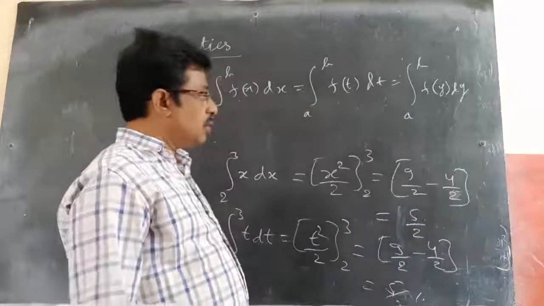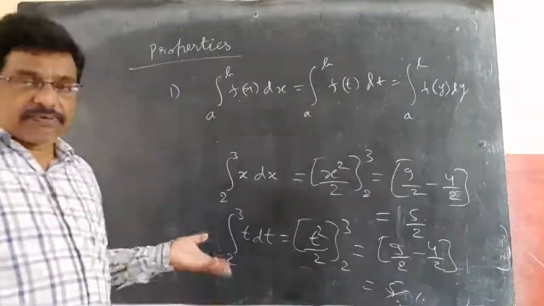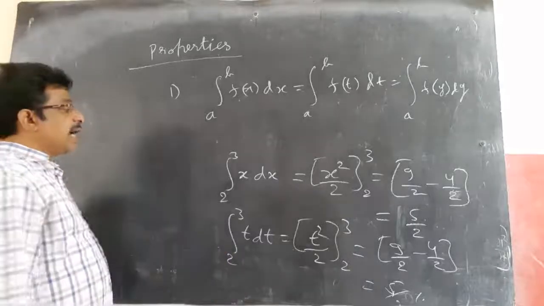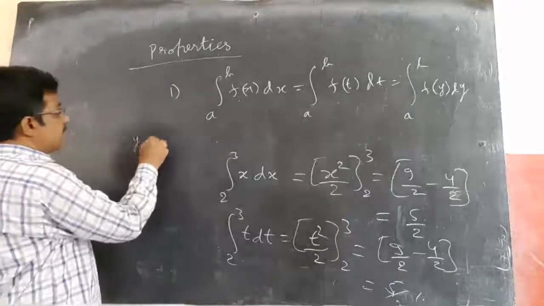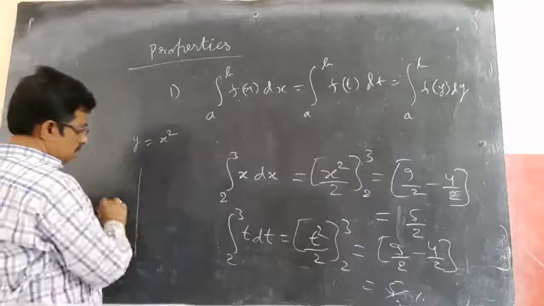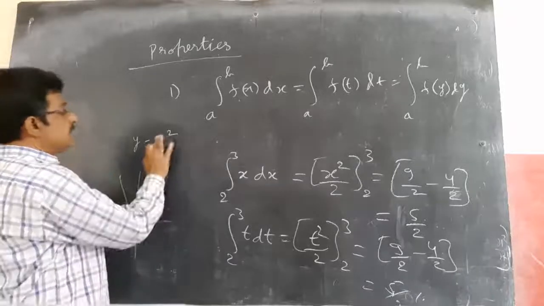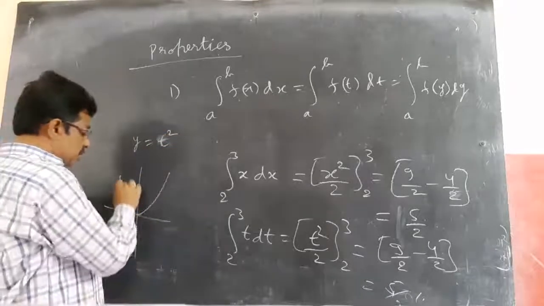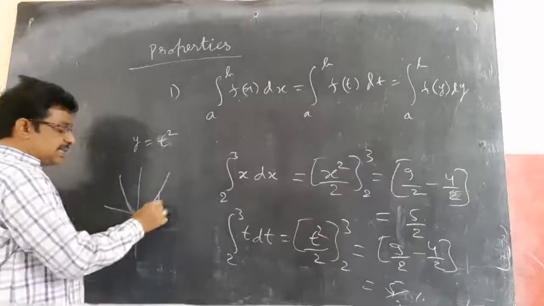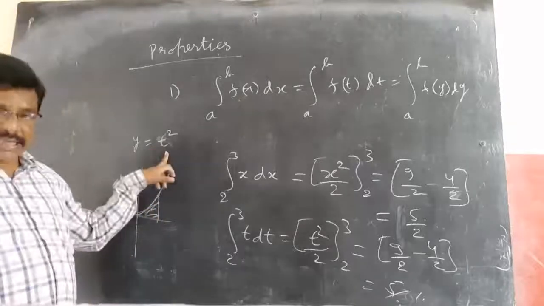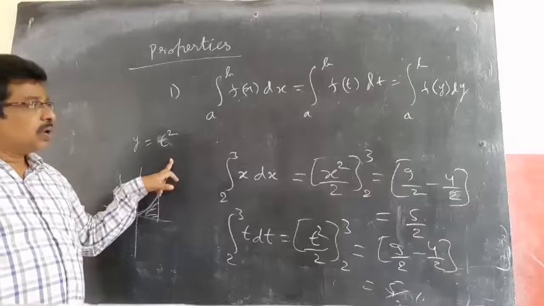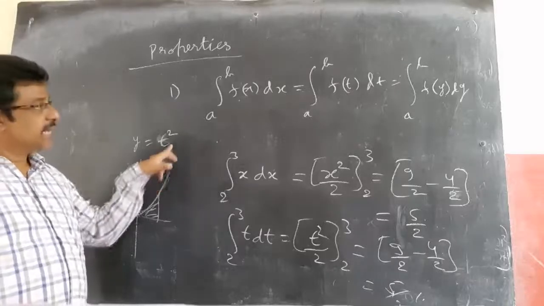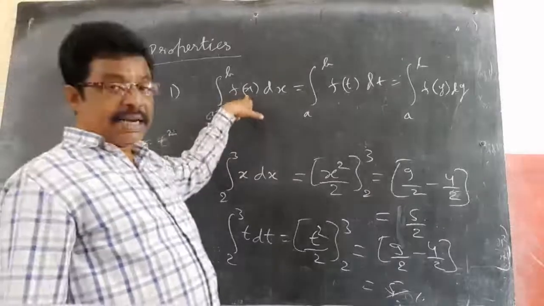Observe. Because area does not change, whether it is f of x or f of t. For example, y equal to x square, we will draw the curve like this only. In place of x, t also, the curve is same. So area does not change if it is t or x or y. So that's why I am saying it does not depend on this variable.